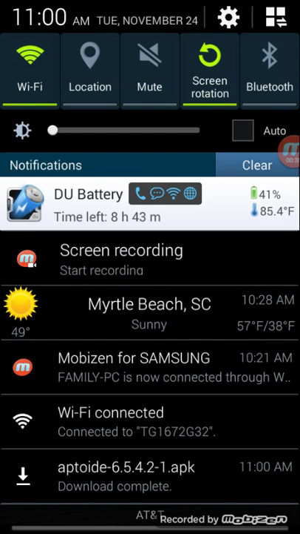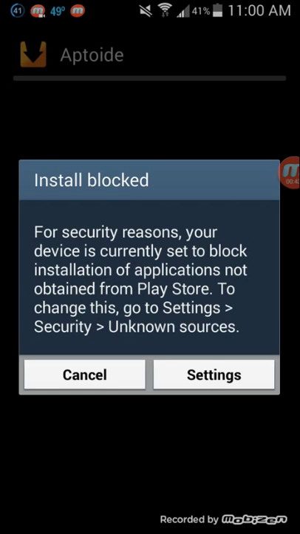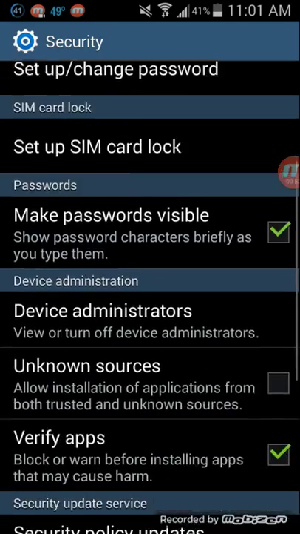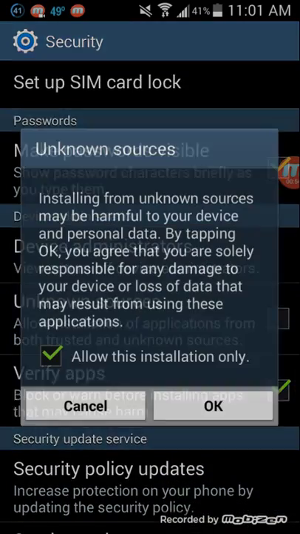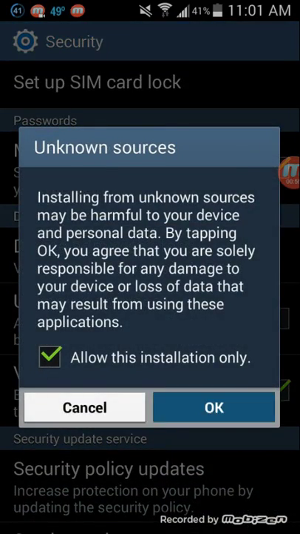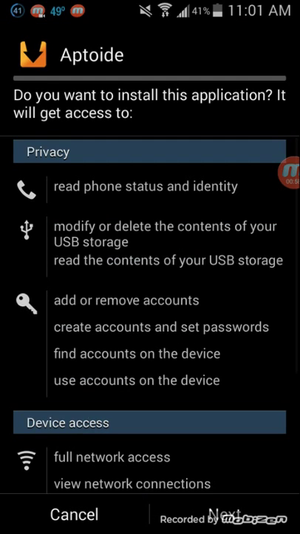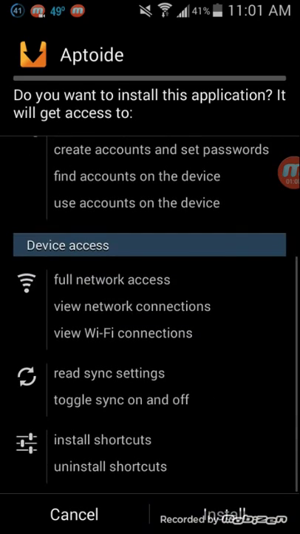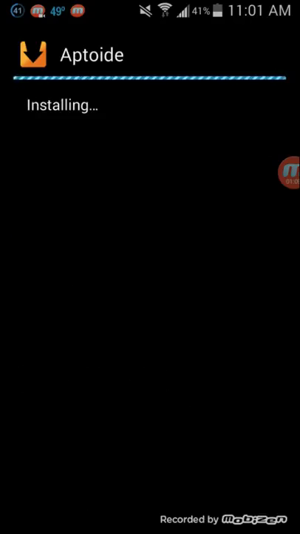Let it install. Click on it. What will probably pull up is if they say install blocked. So you want to go to settings, and then go to unknown sources, and then hit OK. Then this will allow the app to install. And just hit next. Basically hit next, and then install.